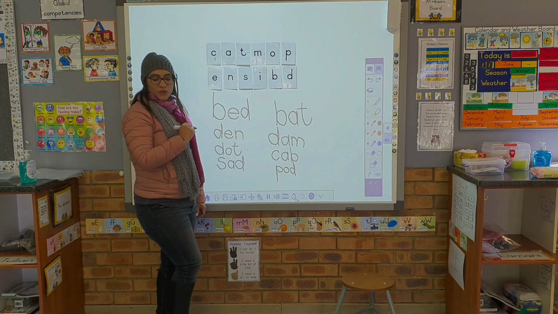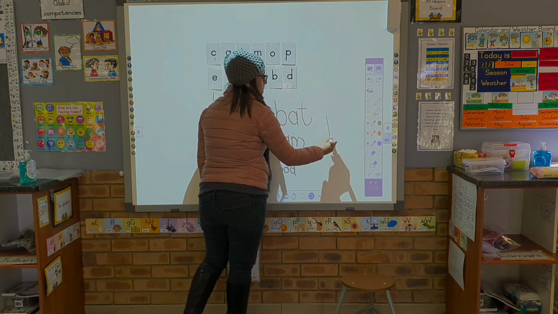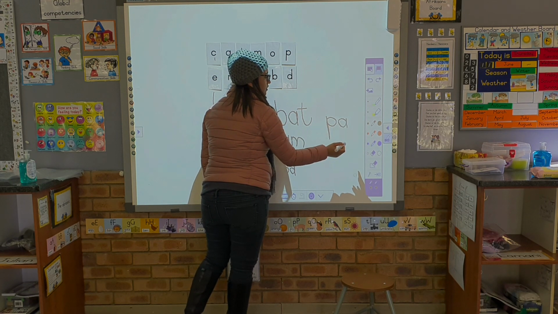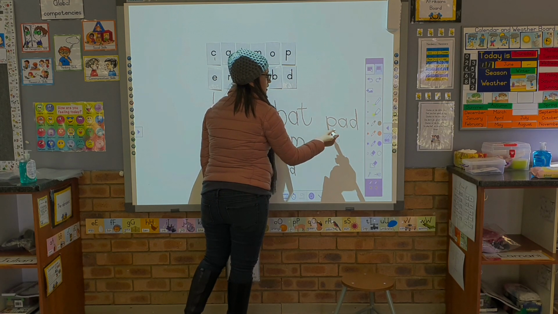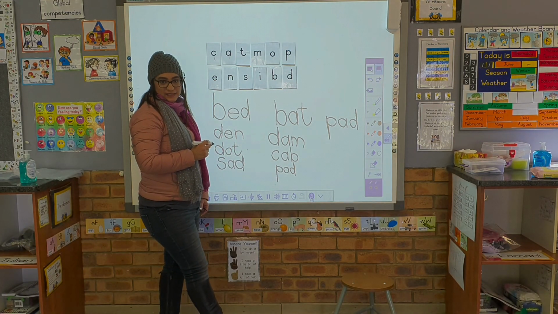How about we write the word pad? What do you hear in pad? Well done. P is the first sound. A is the second sound. And D is the third sound. P-A-D. Pad. I wrote a letter on my notepad.